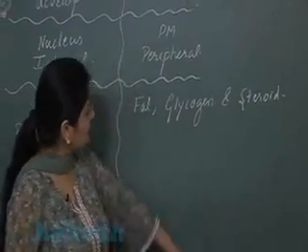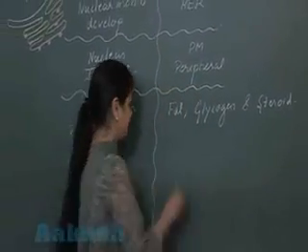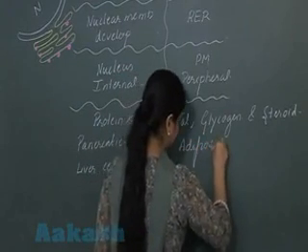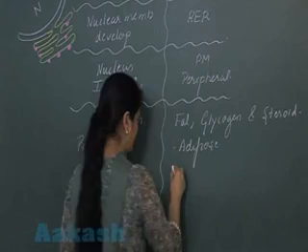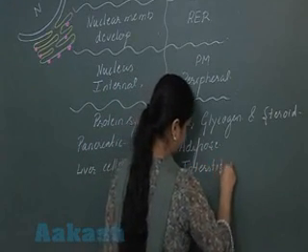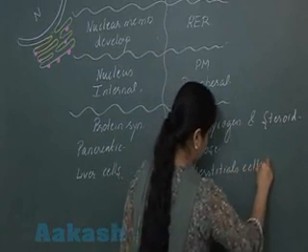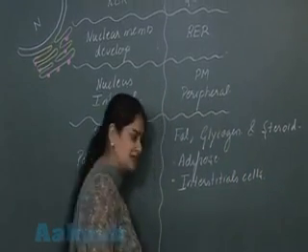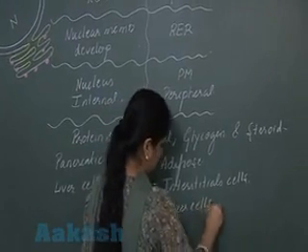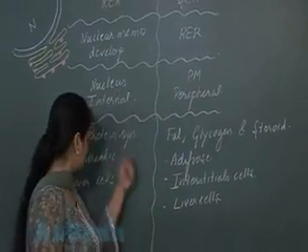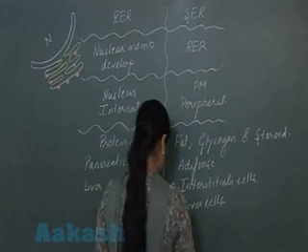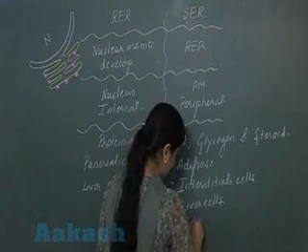तो देखते हैं अब कौन से सेल्स के अंदर SER वेल डेवलप्ड है. They are well developed in adipose cells. They are involved in the storage of the fats. Then interstitial cells. Interstitial cells, they are the part of the testes. Liver cells. So liver cells, they are both involved in the protein as well as they are involved in the metabolism of the fats. Adrenal cortex.